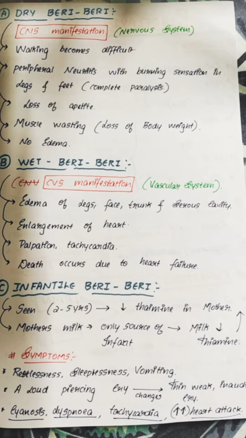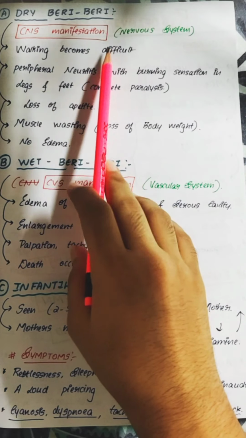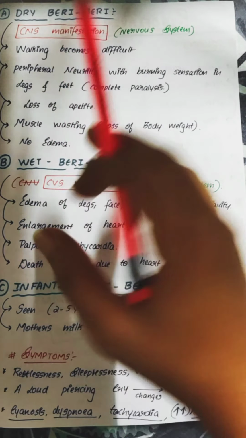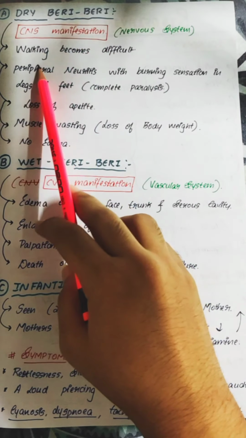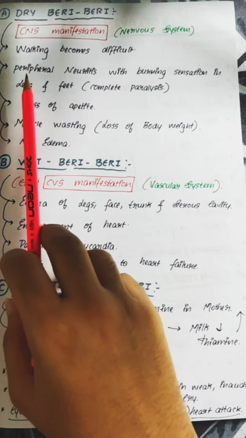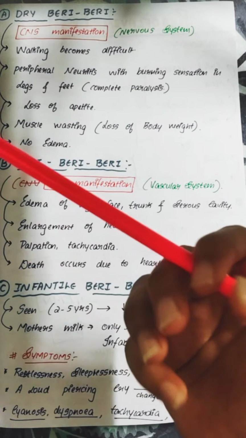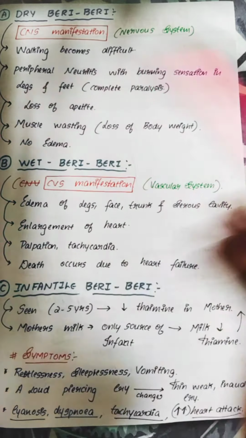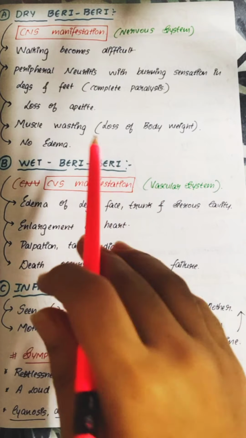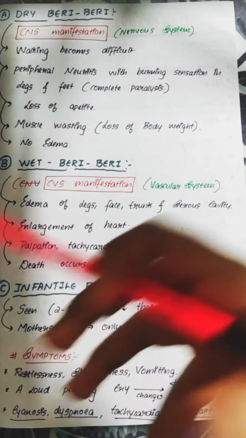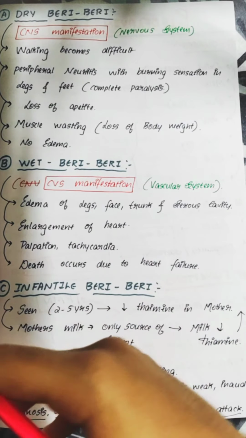So the first one is dry beriberi. In this you can see there is CNS manifestation, that is, it affects the central nervous system. What happens here? Walking becomes difficult. There will be peripheral neuritis with some burning sensation in your legs and feet, and there will be complete paralysis of your feet. The third one is loss of appetite. You won't feel hungry at times, muscle wasting, loss of body weight, and there will be no edema.